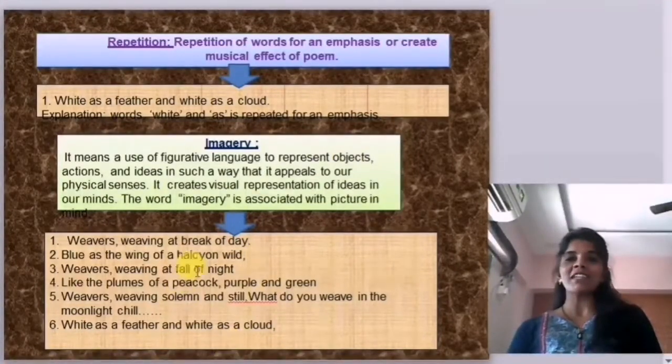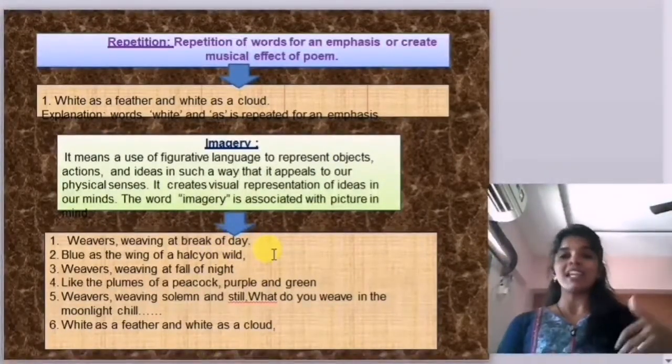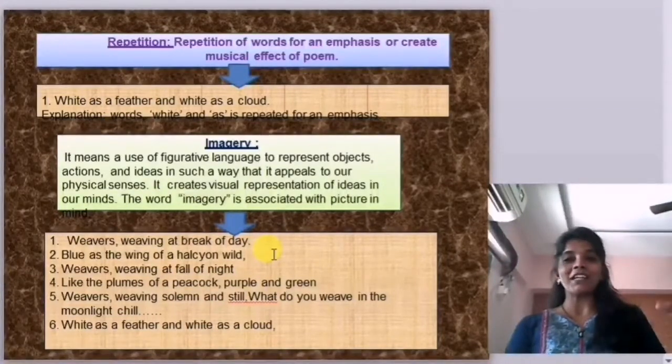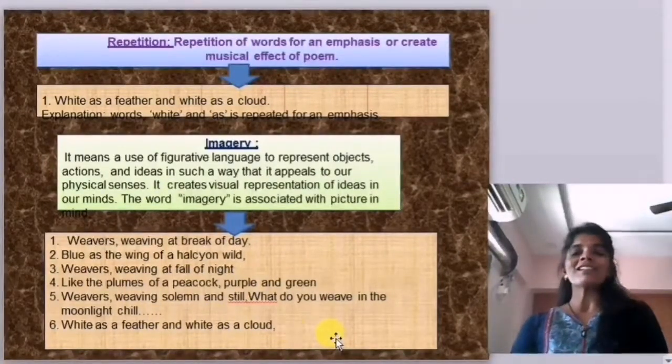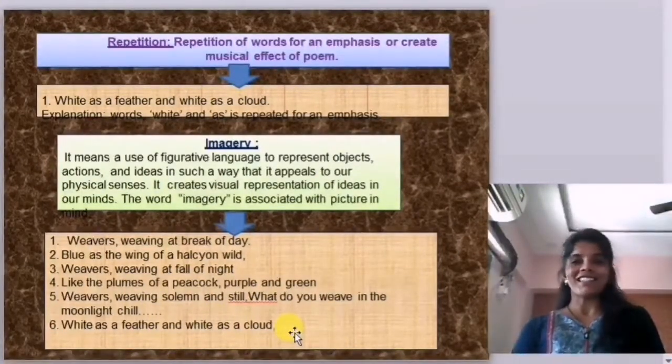Alright, "weavers weaving at break of the day." Yes, we can visualize that this is the morning time and what the weavers are doing. We can visualize the picture. This is the imagery. Here are also many examples of imagery. Just take a screenshot of it.